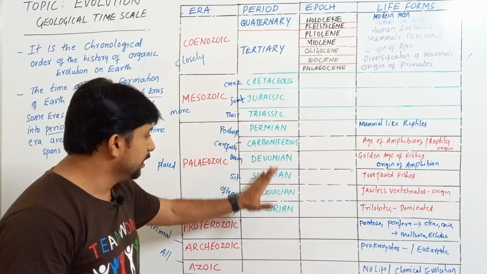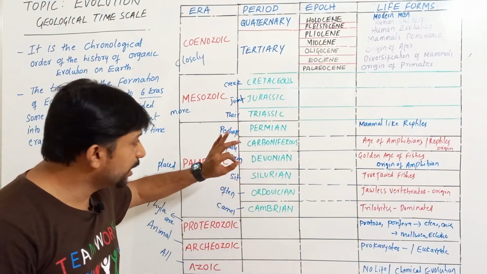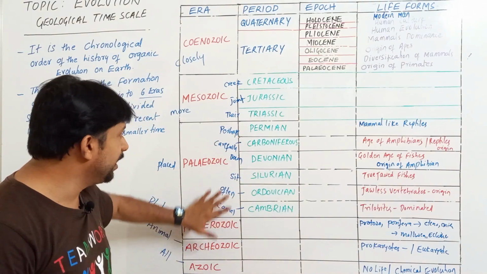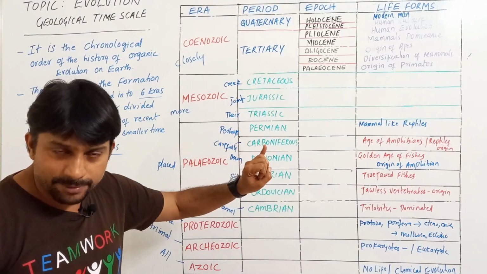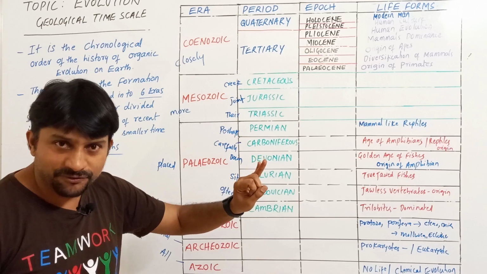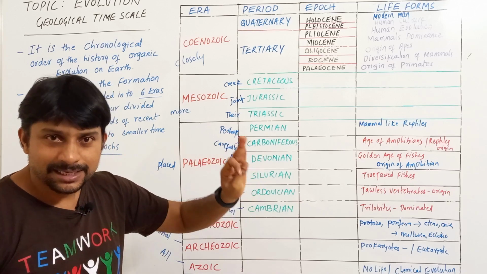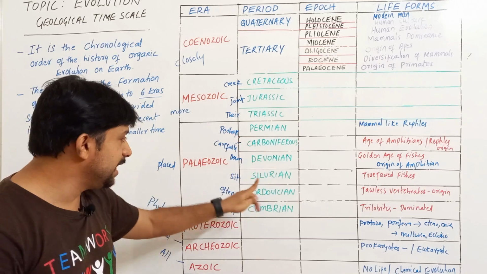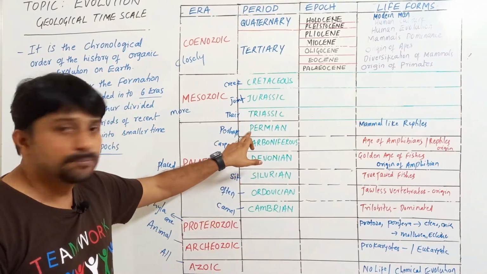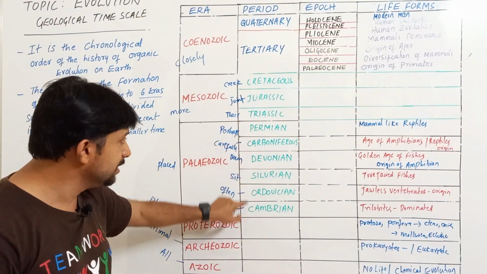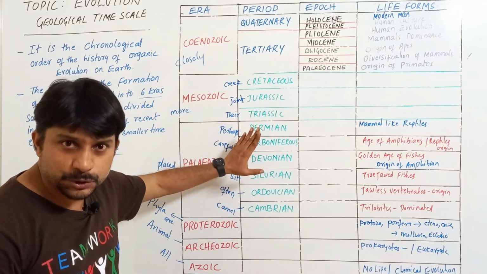So this is your Paleozoic era. So what is in the Paleozoic era? How many periods do we have? 6. What are they? Cambrian, Ordovician, Silurian, Devonian, Carboniferous, Permian. Remember these 6. So what events took place during this time?